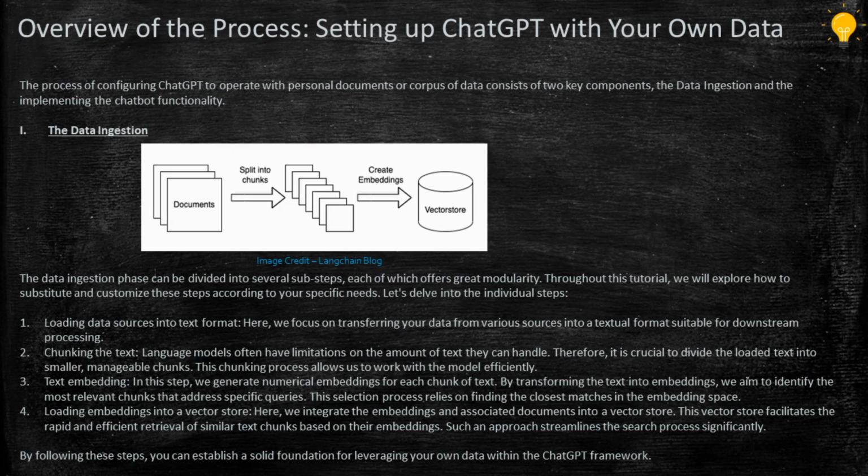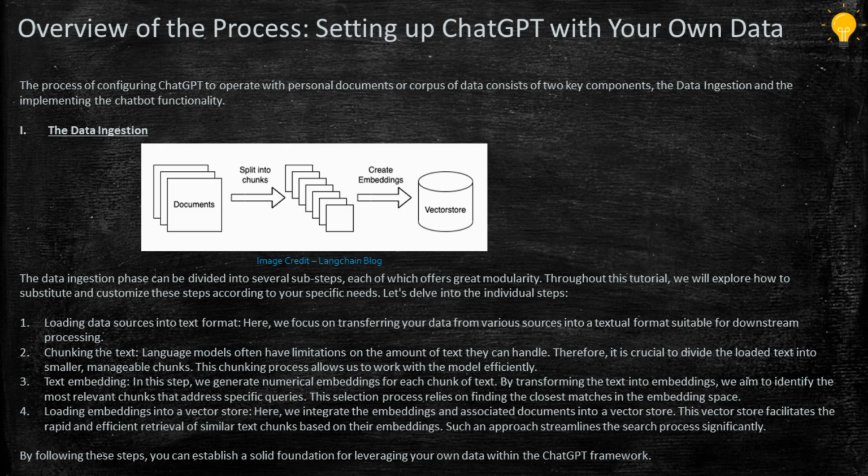Coming to the process of setting up ChatGPT with your own data, the process involves two important steps. One is the data ingestion, and the second part is the implementation of chatbot functionality. So let us discuss the data ingestion. Here, the documents, or the corpus of data we have, are converted into text, and this text data is split into chunks.